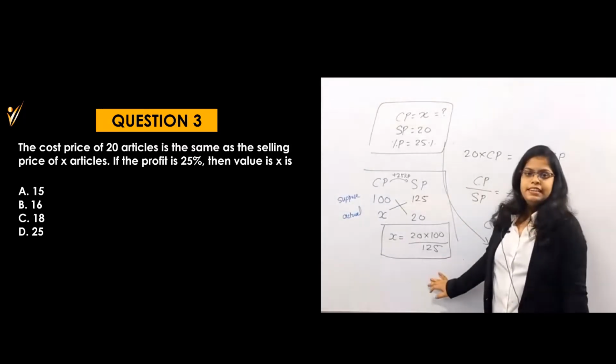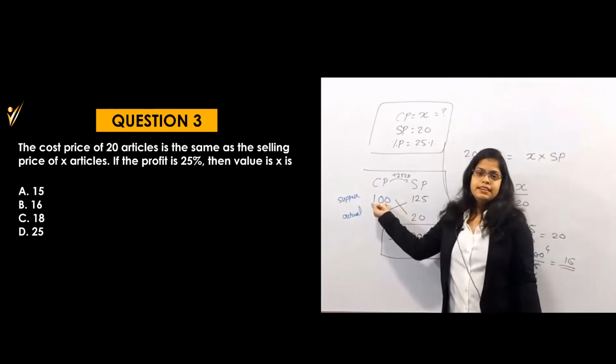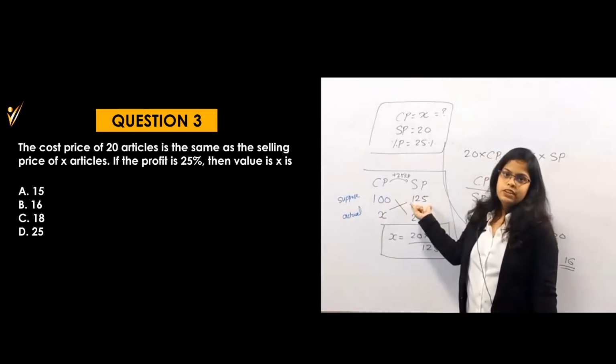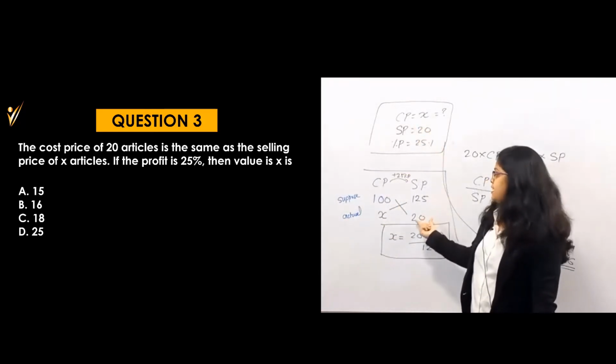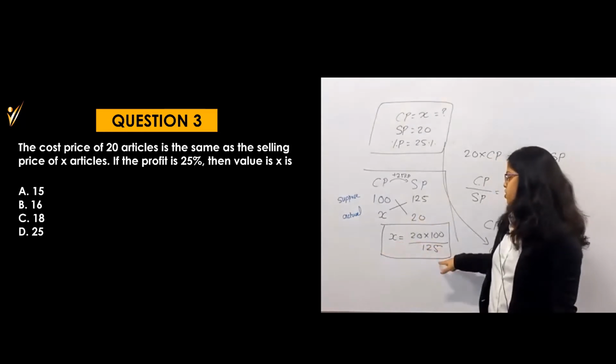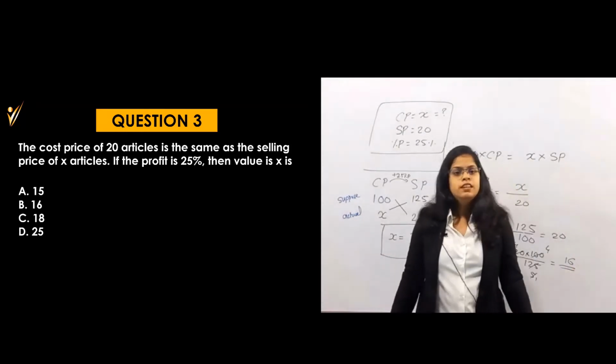Now understood what I did? I just consider that CP is 100, then my selling price will become 125. If my CP is X in actual, and SP is 20, then what will be the value of X? That means CP, which you will get 16 here. Now understood?